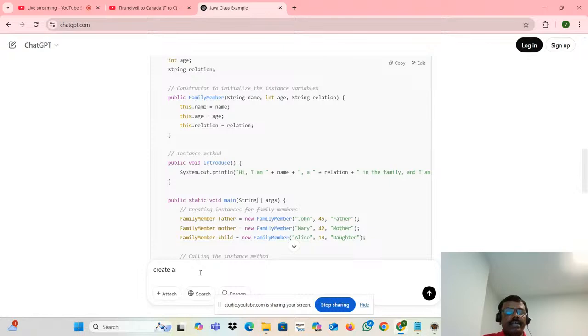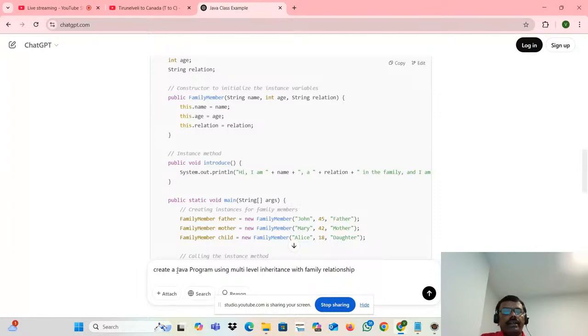Create a Java program using single inheritance, multiple inheritance, multi-level inheritance, with employee, bank employee and relationship, or family relationship.